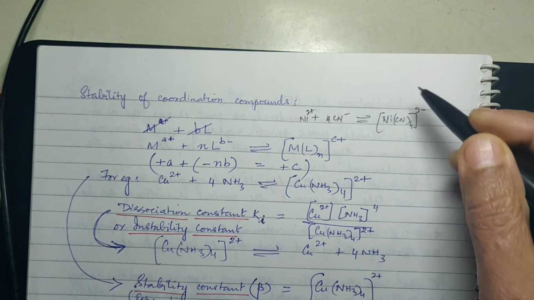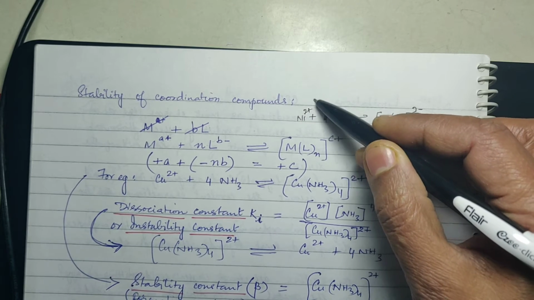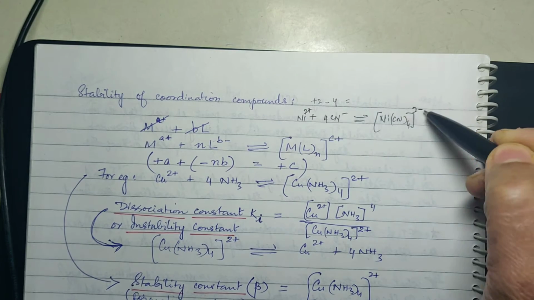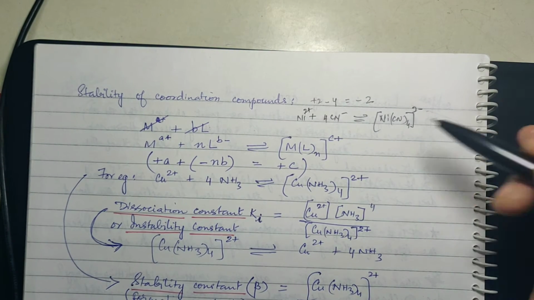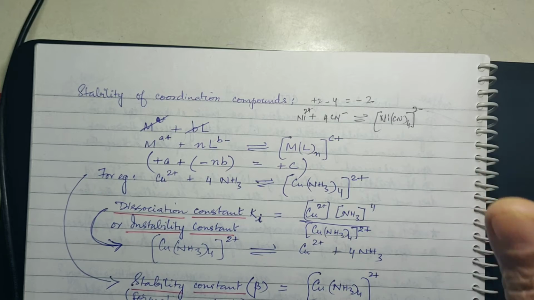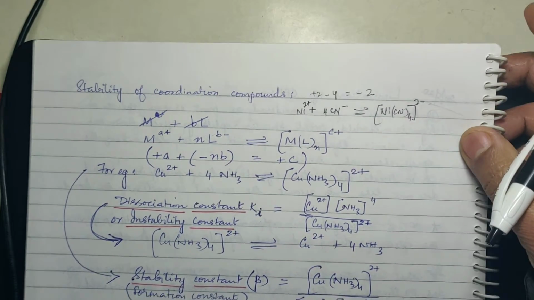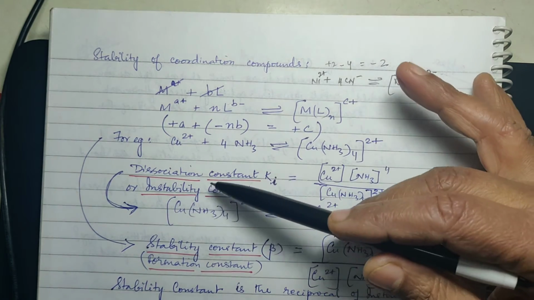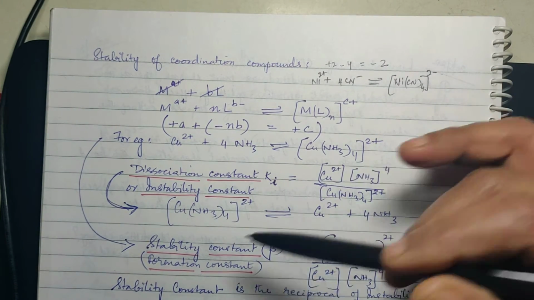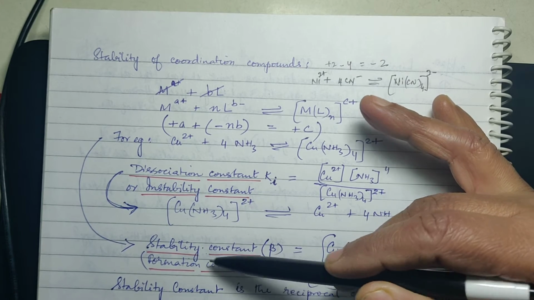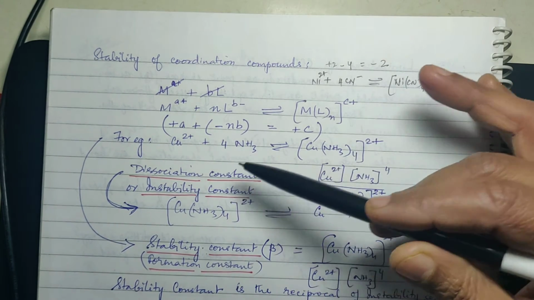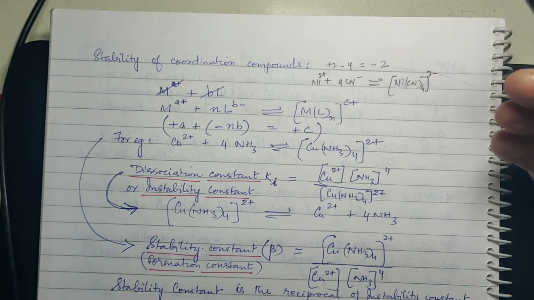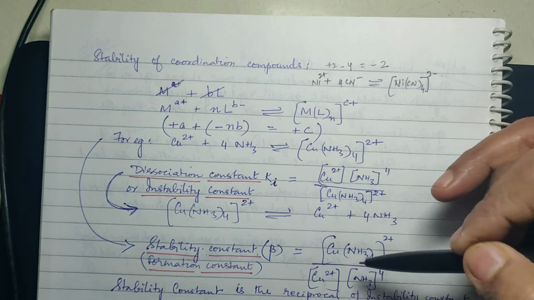Now if you take this equation, again plus 4 into minus 1 is minus 4, which is equal to minus 2. So this is the basic concept that you have to understand. Now there are two things that you need to know. One is called the dissociation constant or instability constant, and the other is called the stability constant or formation constant. Dissociation constant means the complex is getting dissociated, and stability constant shows formation of the complex.